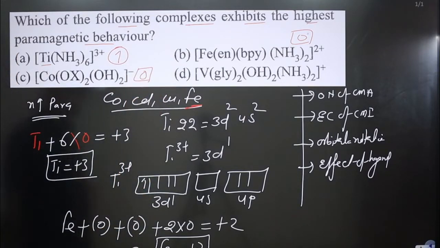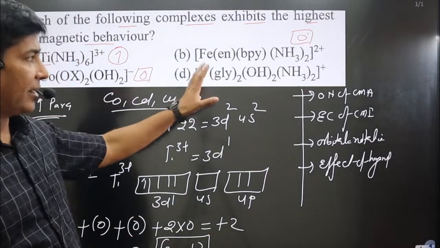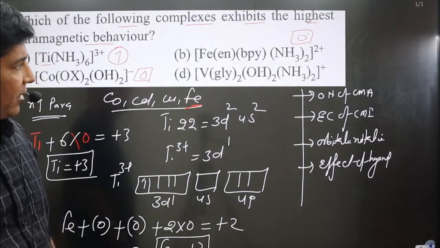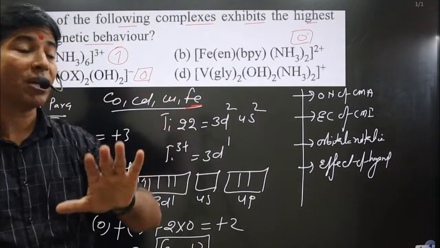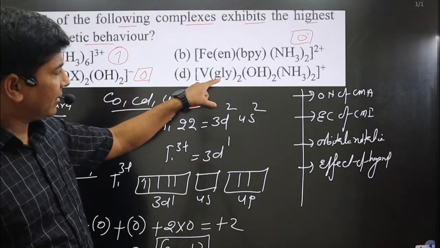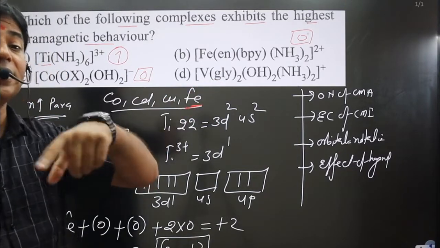Now last, vanadium is there. This is glycine. It is a neutral ligand. Okay, OH is there, and ammonia is there. You can see 3 different types of ligands are there, and it is acting as a didentate ligand. Didentate ligands you can also consider as chelating ligands.